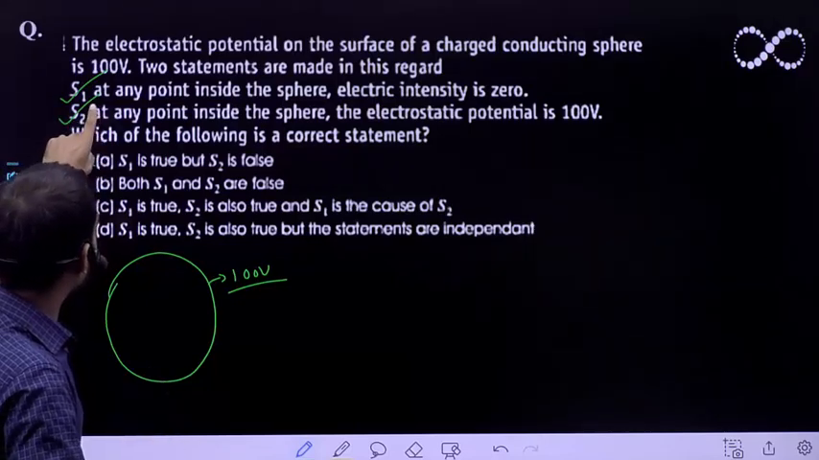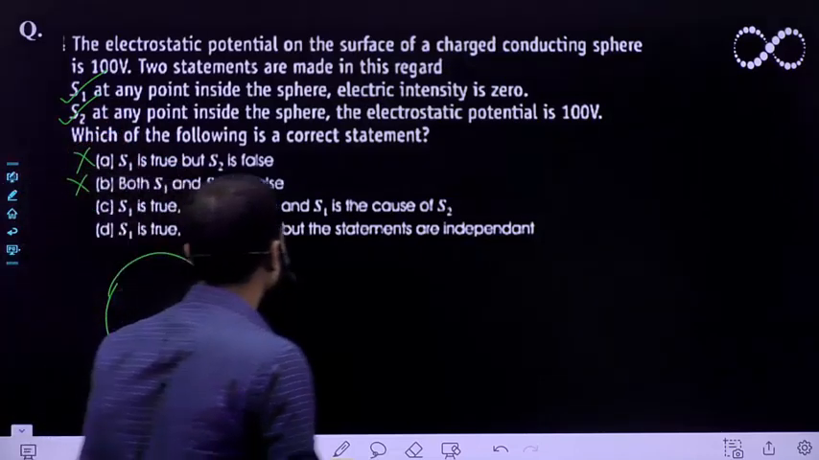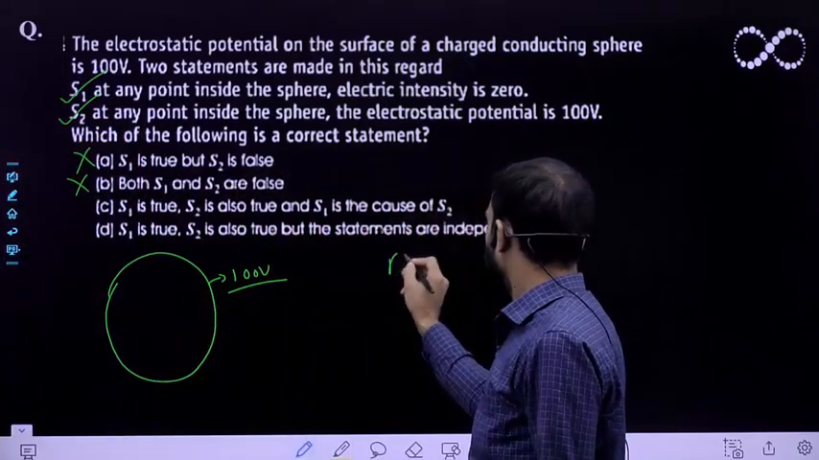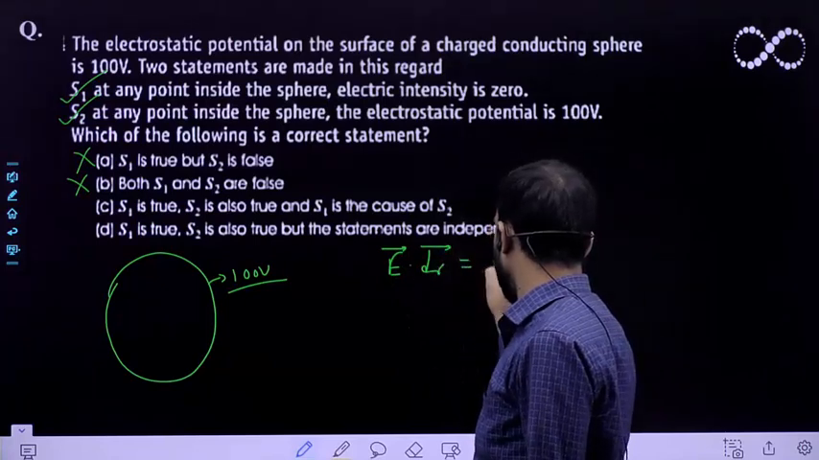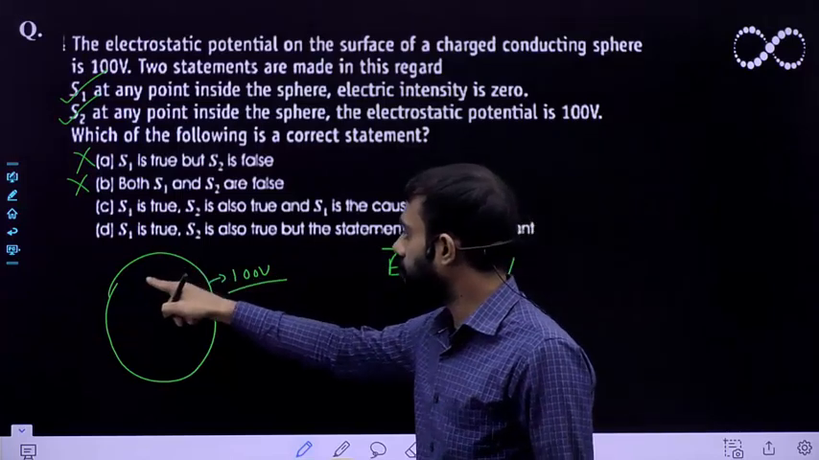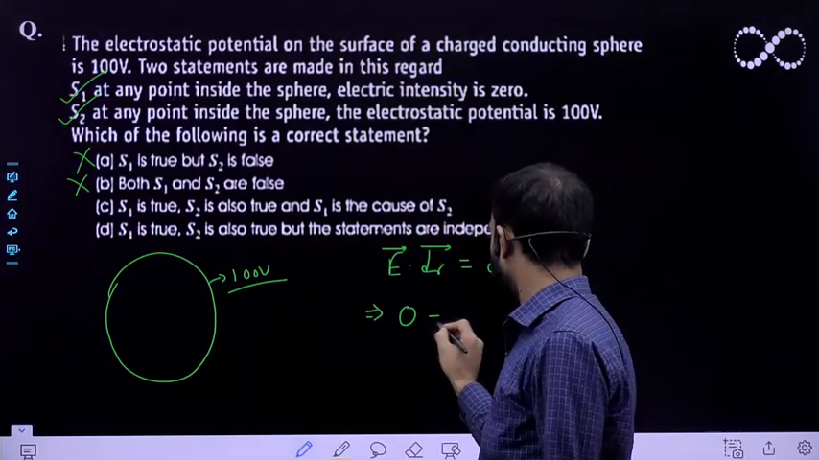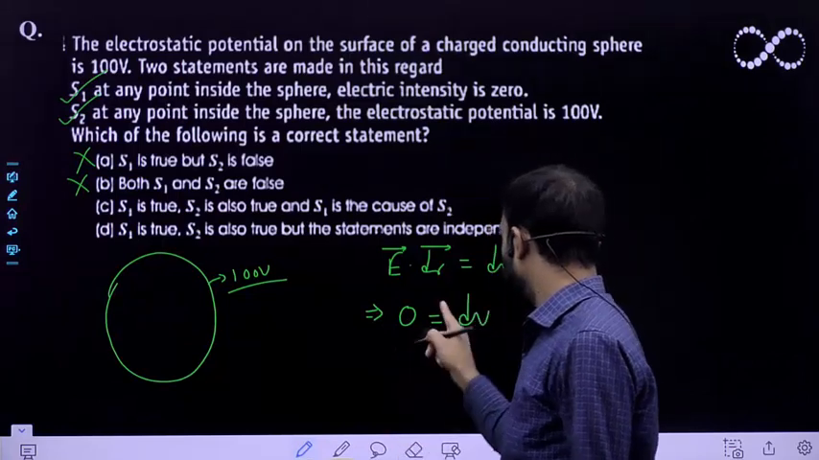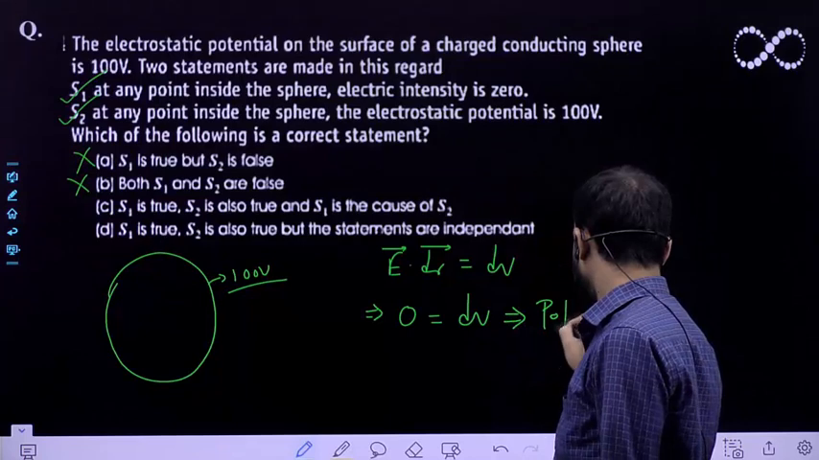Since S1 says the electric field intensity is 0 inside, as you all know, the E vector dot dr vector is equal to dV. So since the E vector is 0 inside any point of the metal sphere, the LHS will become 0 here, so I can say dV will become 0. So this implies the change in potential is 0. So this implies potential is constant.